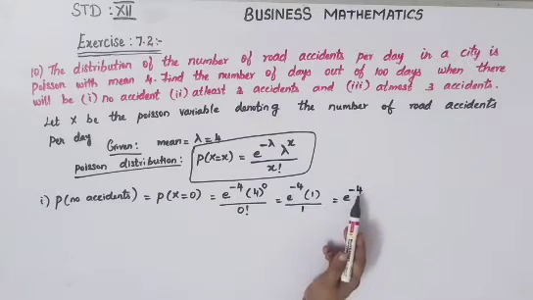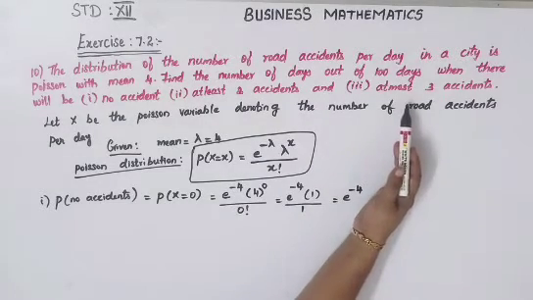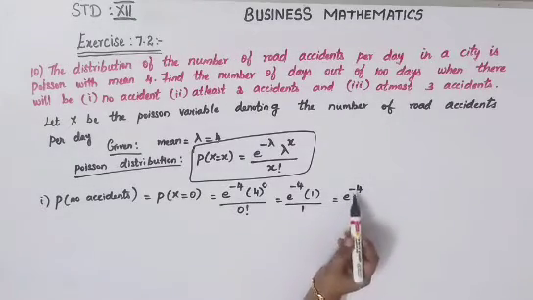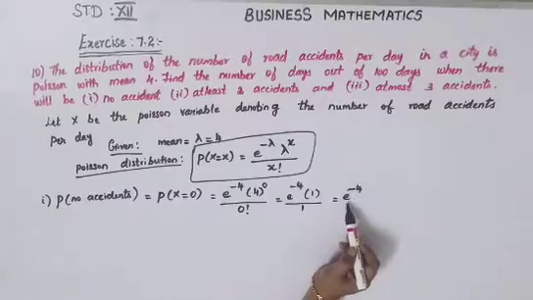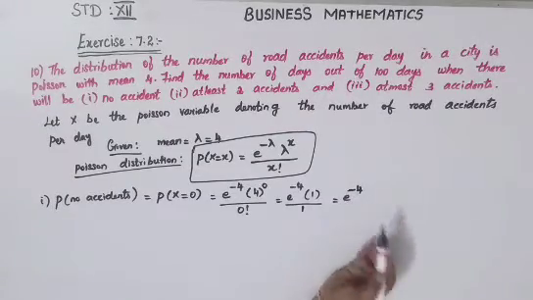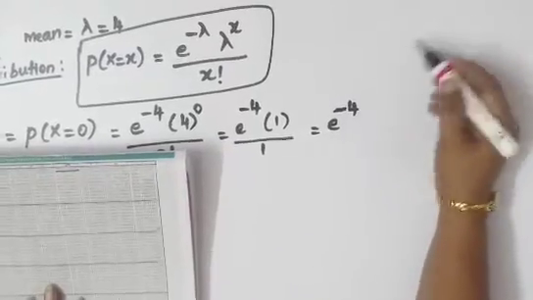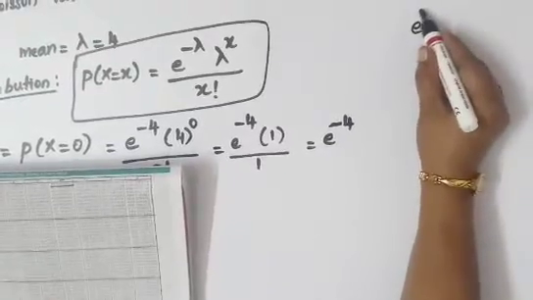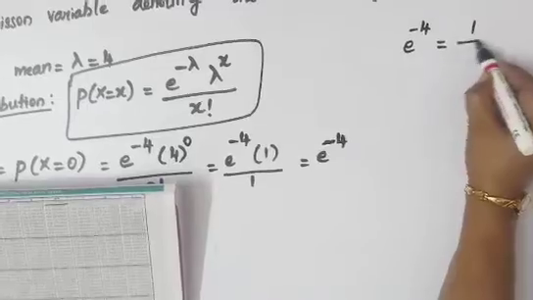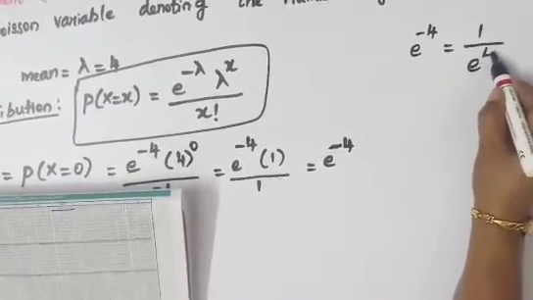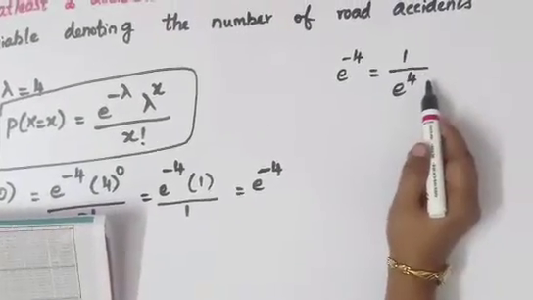Normally this e power value will be given in your question itself. If it is not given, we will have to use your book. At the end of the book, you will have your exponential table. Using that table, we will have to find the e power minus 4 value. First, e power minus 4 is equal to 1 divided by e power plus 4, because only plus values will be there in your table.